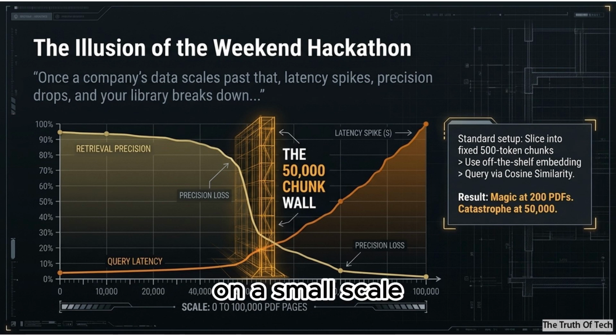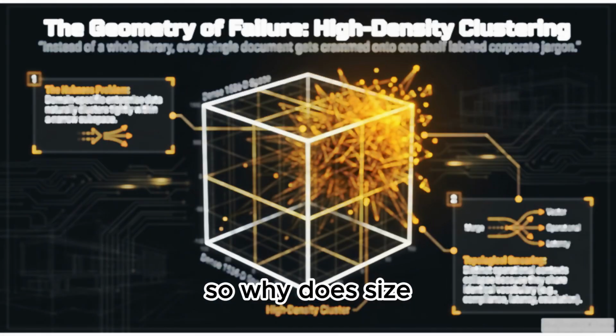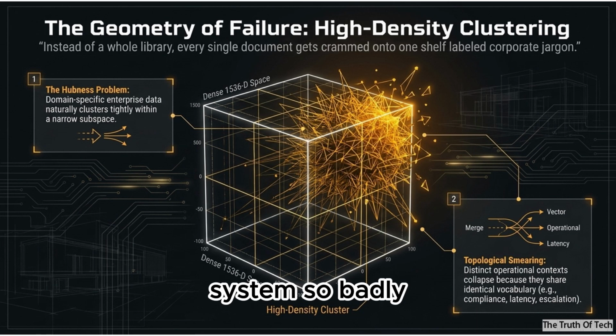Which works fine on a small scale, right? Exactly. If you're only querying a 200-page PDF, it actually feels like magic. But the spec points out you eventually hit a brick wall. The 50,000 chunk wall. Yes. Once a company's data scales past that, latency spikes, precision drops, and your vibes-based library breaks down into what they call semantic collision.